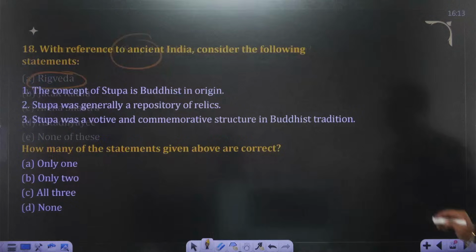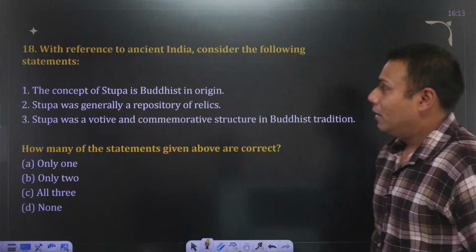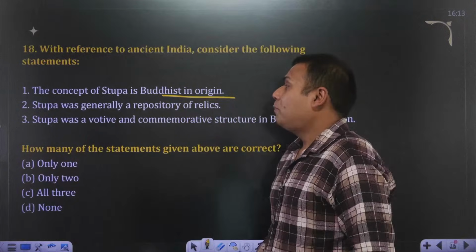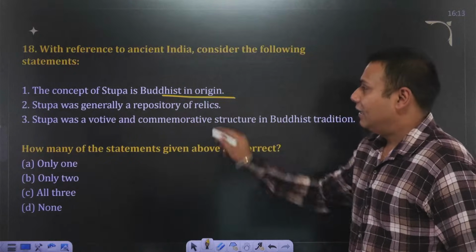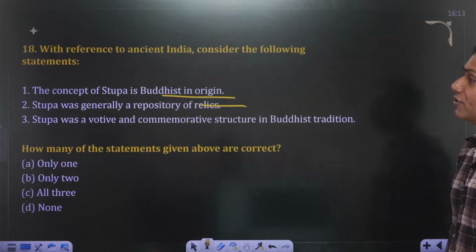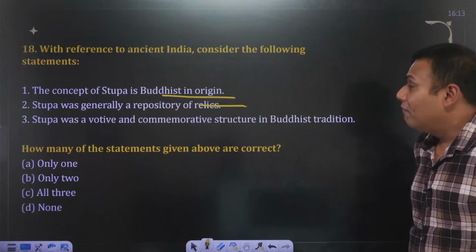Okay. Next one. With reference to ancient India, consider the following statements. The concept of stupa is Buddhist in origin, first statement. Stupa was generally a repository of relics. Stupa was a votive and commemorative structure in the Buddhist tradition. How many of the statements given above are correct?